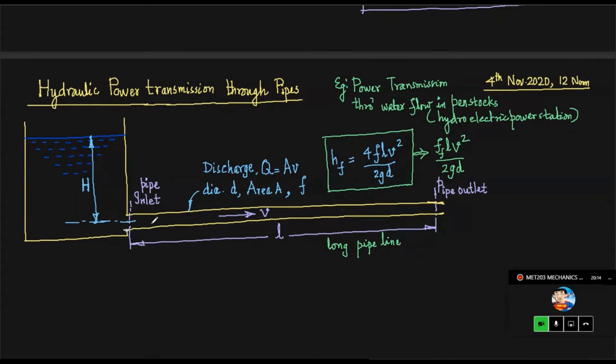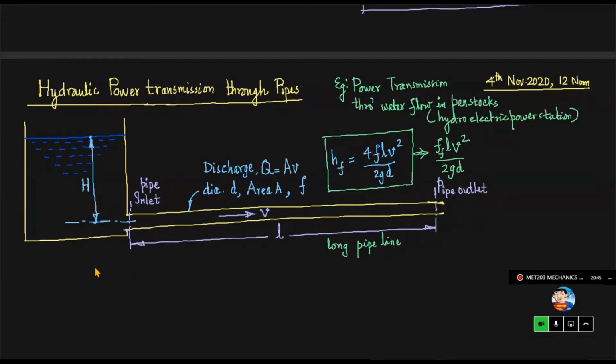Actually, as we discussed yesterday, when the fluid enters a pipeline from a reservoir, there will be entrance loss, obviously. For the time being, since it's a very long pipeline, we ignore the minor losses in between. So we consider only the major loss. Major loss means loss of head due to friction, that is hf, which is found by using the Darcy-Weisbach equation.